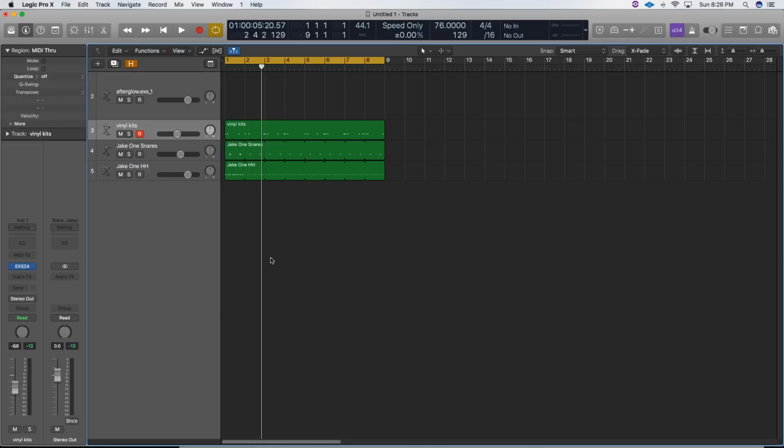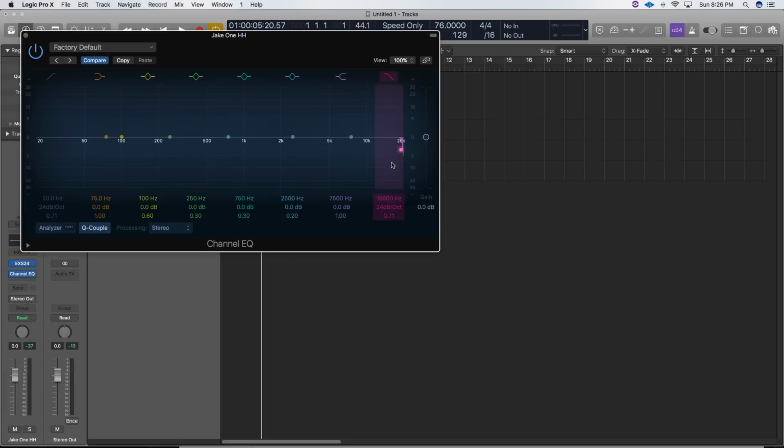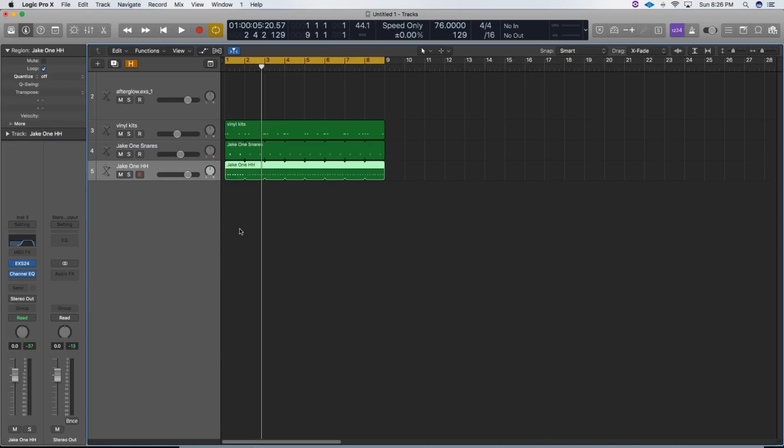So now that we have our basic drum pattern, our kick, our snare, and our hi-hat, what I like to do is go ahead and make them sound a little more like they're in a lo-fi hip-hop instrumental before I actually move on to the sample itself. I'm going to go from the hi-hat up to the kick drum. What I usually do first is I throw an EQ on the hi-hat and I take out things around 10K. And this is because having so much high end in your hi-hat is going to take away from the illusion that it is actually a lo-fi song. So that's all that I do really for the hi-hat.